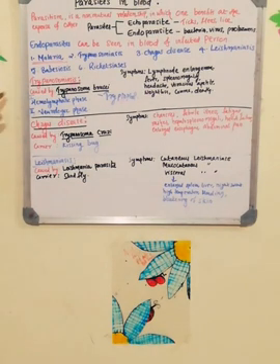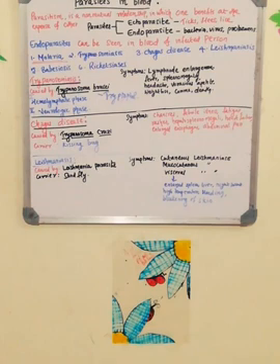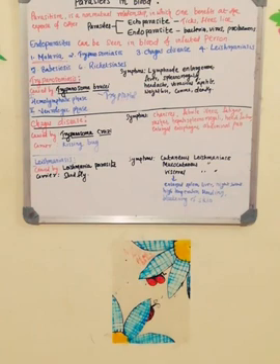Trypanosoma brucei can cross the blood-brain barrier and enter the brain, and because of the entry of this parasite into the brain, there will be confusion, tremor, muscle weakness, and that leads to paralysis.